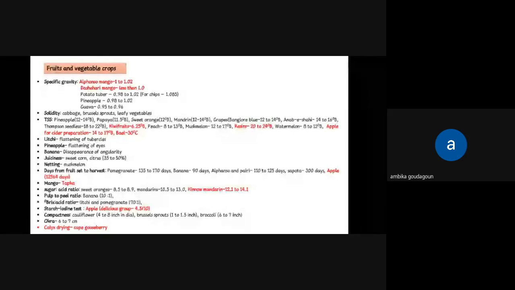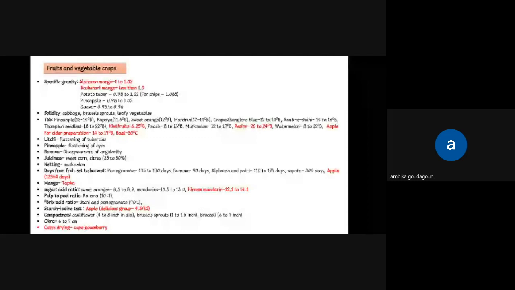See, for JRF aspirants, they'll ask, as the maturity increases, what happens to specific gravity? Option A, either it increases, decreases, or other two options. Actually, as the maturity increases, the specific gravity of the commodity increases. This is the correct answer. And coming to solidity, it is for cabbage, Brussels sprouts, leaf vegetables, etc.